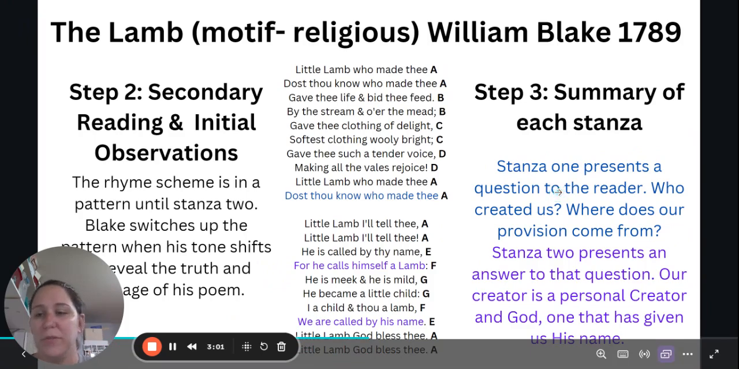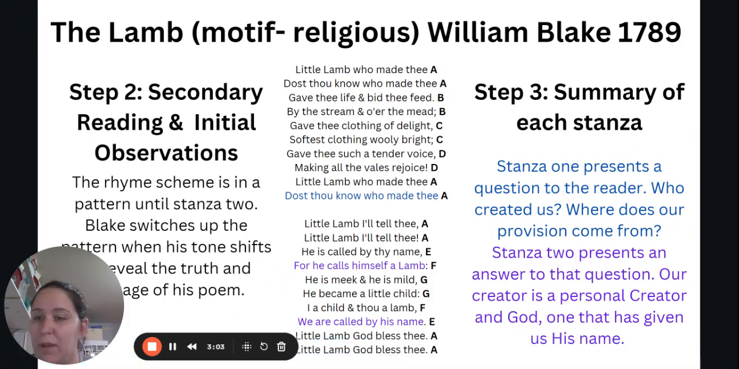So again, just to review the steps up to this point, you have step 1, which is just that initial read through where you're just kind of getting a feel for the poem and getting a feel for the patterns. And then that second step is that secondary reading where you make those initial observations. In this case, I made an observation regarding the shift in rhyme scheme and tone from stanza 1 to stanza 2. And then step 3 is where you summarize each stanza or each portion of the poem.